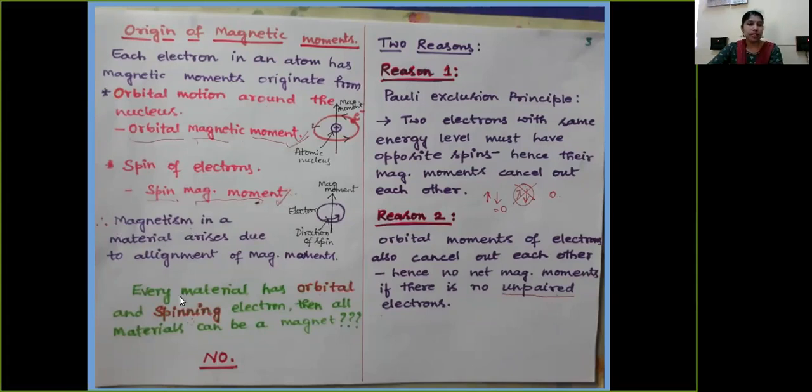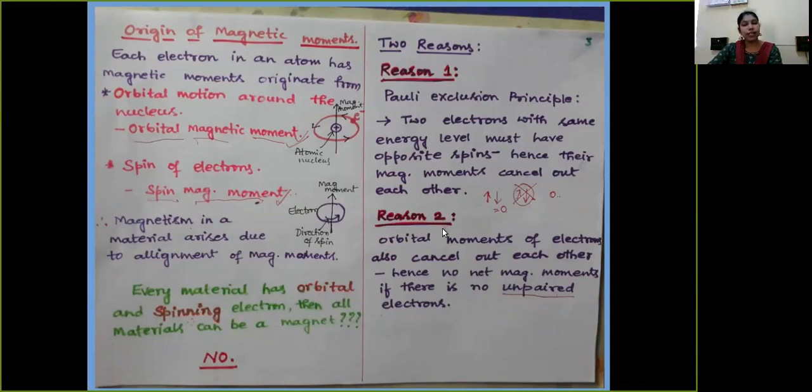So the question is, each and every material has orbital as well as spinning electrons. Then can all materials be a magnet? The answer is no. It is because of two reasons. Reason one is due to Pauli's exclusion principle, which states that two electrons with the same energy level must have opposite spins. Hence, their magnetic moments cancel out each other. So even though it has spinning electrons, that particular material is not considered to be a magnet.